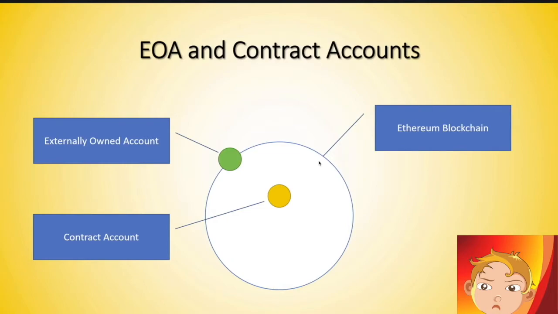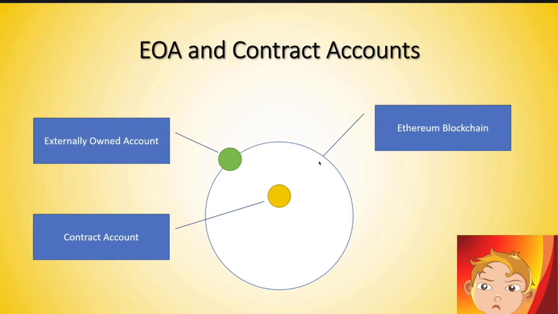We used an externally owned account to deploy our smart contract. We used an externally owned account to send funds to the smart contract, but then we initiated this withdraw money function to actually get the money out again. And there, the smart contract managed itself. It is initiating this transfer function, and this transfer function is using the funds stored on the smart contract to transfer it to another address.